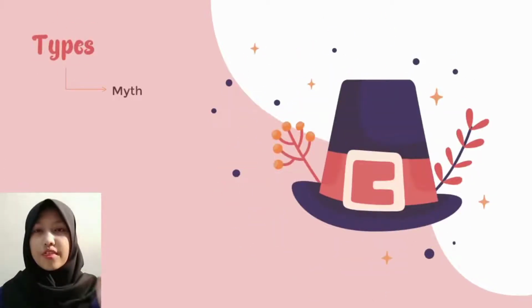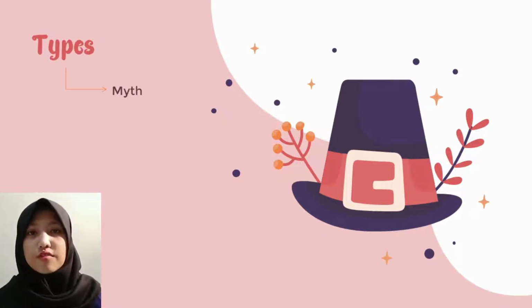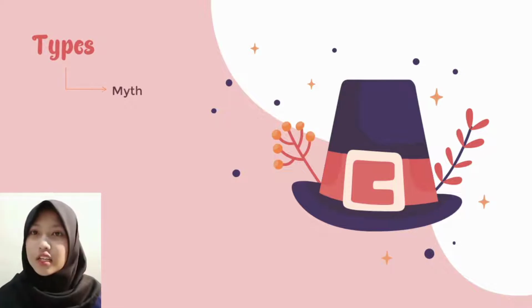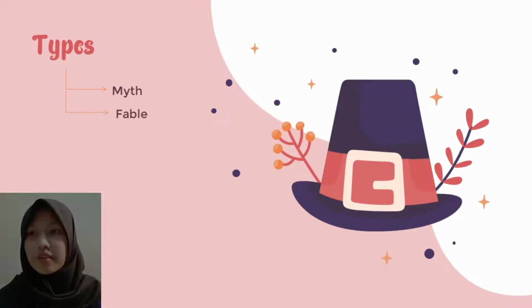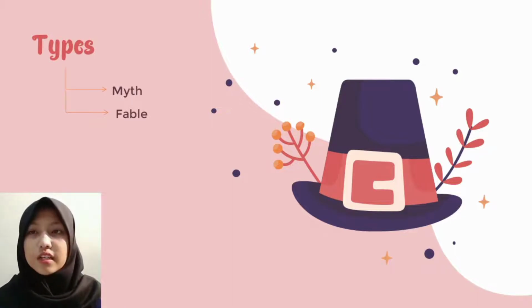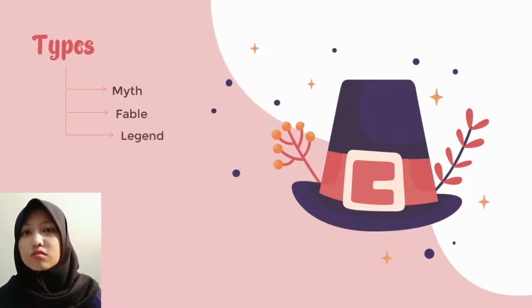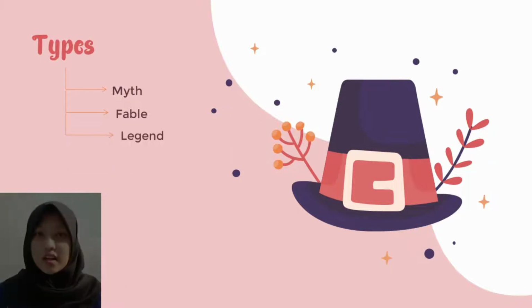First, myth. Myth is a traditional story, especially one concerning the early story of a people or explaining some natural or social phenomenon, and typically involving supernatural beings or events. And then fable. Fable is a form of narrative that displays animals that behave and talk like humans.